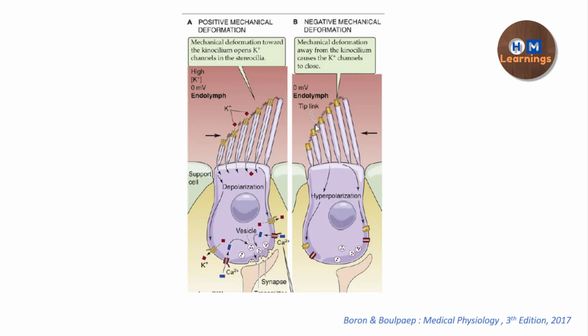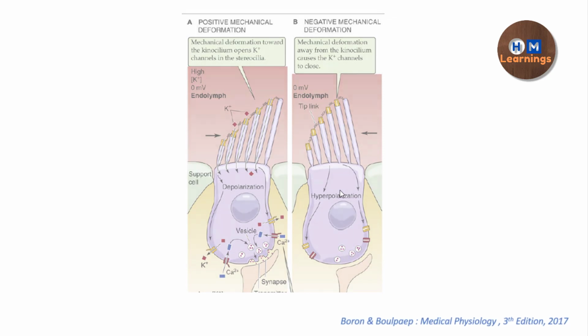Even the channels which are open at the rest, those channels are also going to be closed, and that is going to cause a decrease in the potassium concentration inside the cell, which is going to cause the hyperpolarization, and hence there is no opening of the voltage gated calcium channel and very little release of the transmitters is actually happening. So this is how the upward movement of the basilar membrane during the rarefaction and the downward movement during the compression cause the depolarization and the hyperpolarization respectively in the outer hair cell.